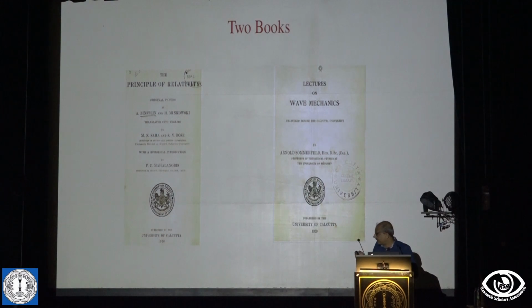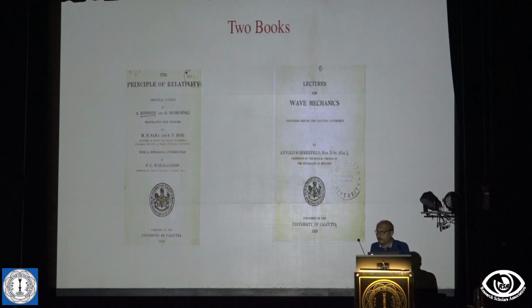And there was an introduction by P.C. Mahalanobis, Prasanta Chandra Mahalanobis, who was a physics teacher in Presidency College, just one year senior to Saha and Bose. So why did they write this book? Because they were teaching relativity and there was no book at all. So for the students, they translated this book, and this went on for a long time.